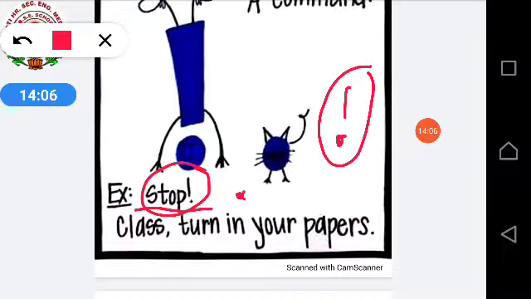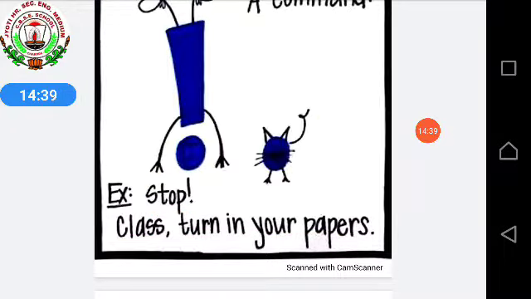But this is not a complete sentence, it's just a word, stop. Not the beginning, not the end. That's why we will be putting an exclamation mark here, but it is an imperative sentence. Class, turn your papers. So here also the person is giving an order, that class, turn your papers. Then a full stop will come.